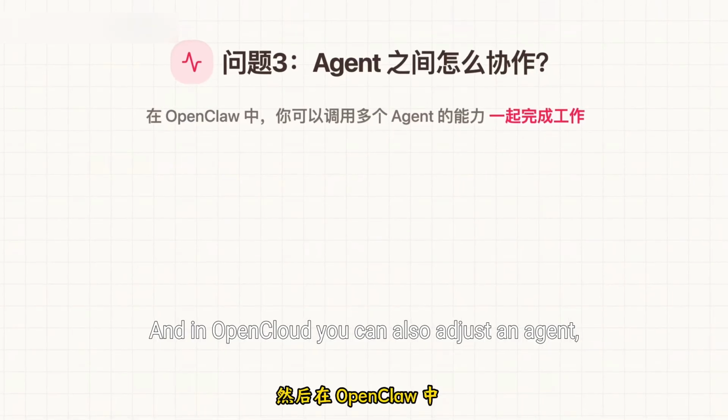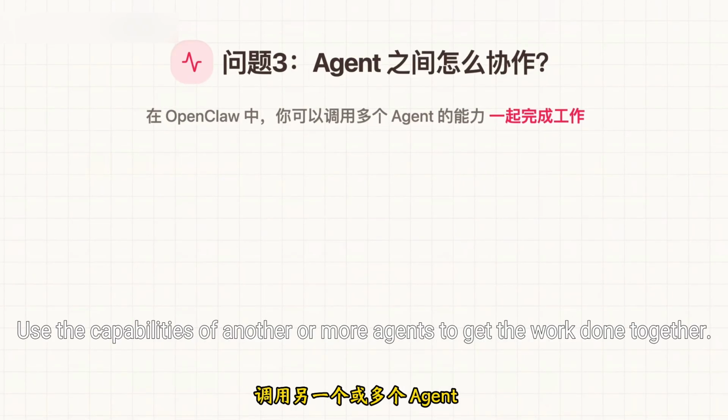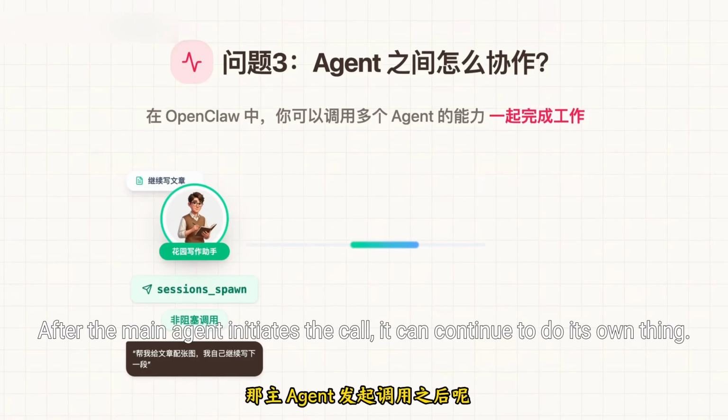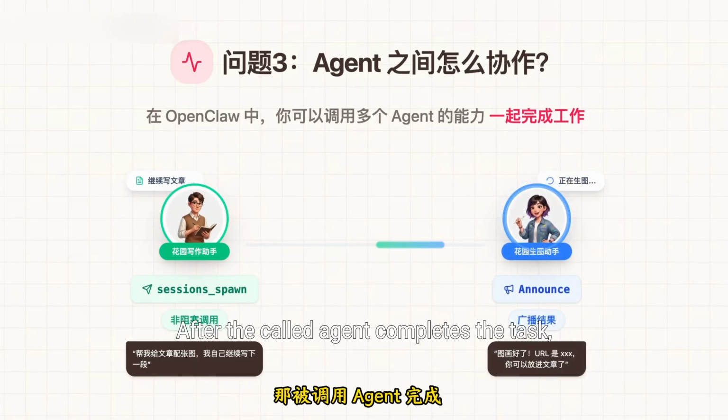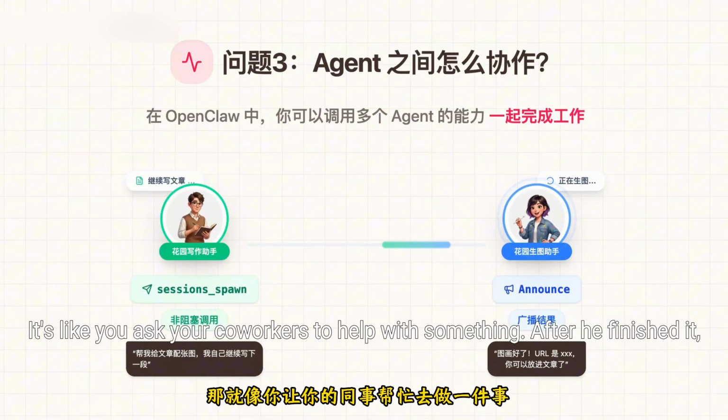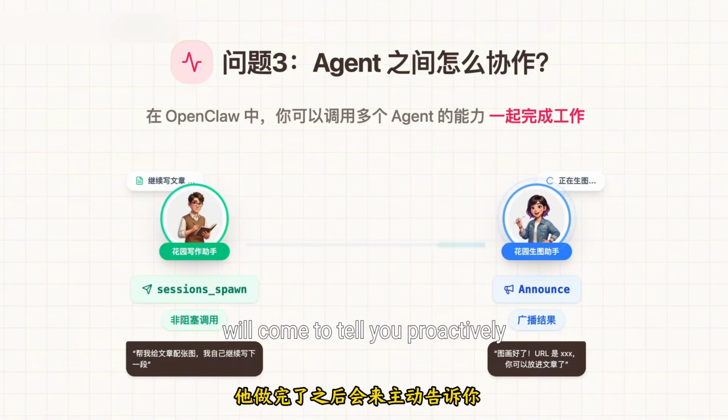In OpenClaw, you can also have an agent call the capabilities of another agent or several agents to get the work done together. This call process is non-blocking. After the main agent initiates the call, it can continue to do its own thing. After the called agent completes the task, the results will be broadcast back. It's like you asked your coworkers to help with something, and after he finishes it, he'll proactively come to tell you.